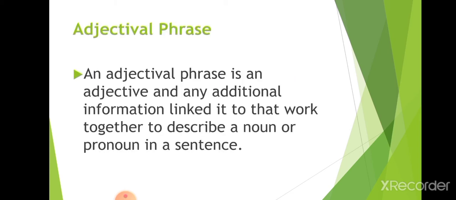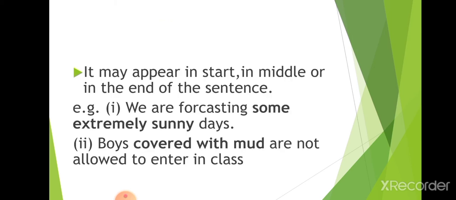Adjectival phrase. An adjectival phrase is an adjective and additional information linked to it that work together to describe a noun or pronoun in a sentence. It means additional information which is provided with the noun or pronoun, that is actually the adjectival phrase. Keep one thing in mind, an adjectival phrase acts as an adjective. You know very well, adjectives tell you about the quality or quantity of a noun or pronoun. So over here, an adjectival phrase, a group of words, tells you the quality of a noun or pronoun.